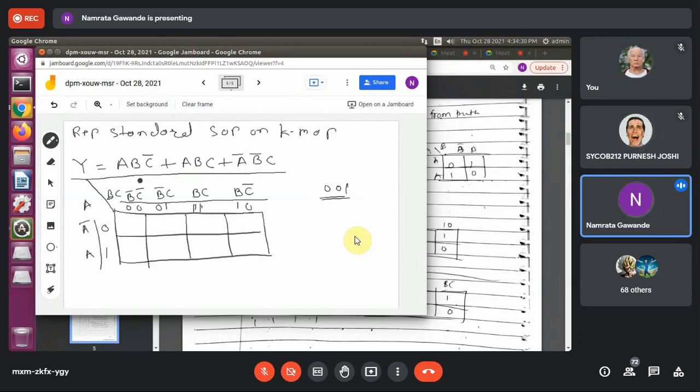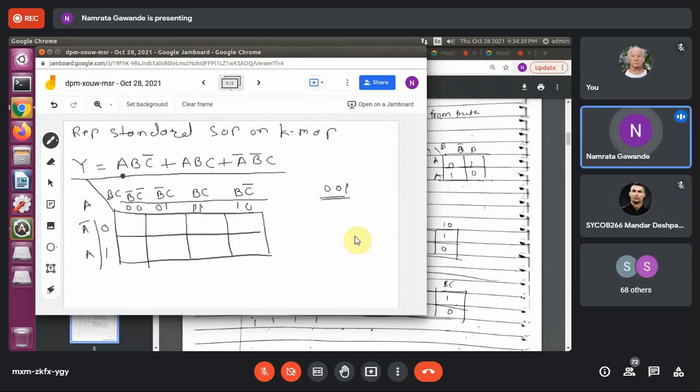In the SOP form, does bar represent 0 or 1? 0. So what should this term be? 1, 1, 0. So actually 1, 1, 0, right? So this should be 1.